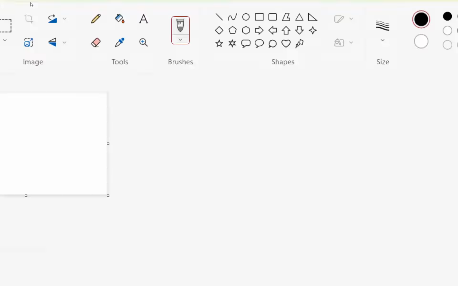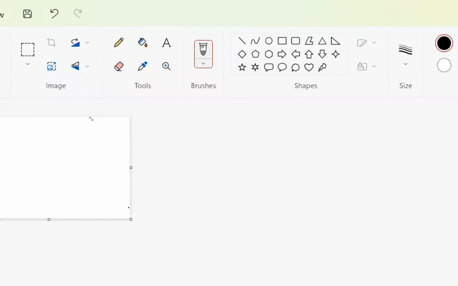From 1835 something like this to, look at this, the size has been changed: 574 by 325. If I change some more, you can see the canvas size will be 340 by 214 pixels. If I change some more, this is my canvas right now. You can see the status bar here: 114 by 74 pixels.